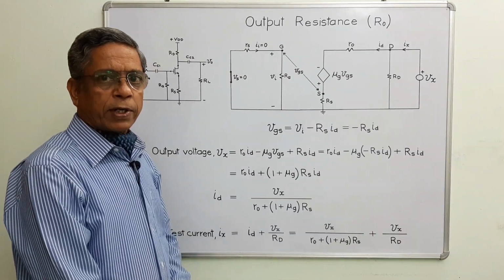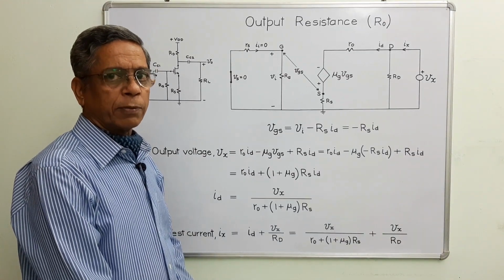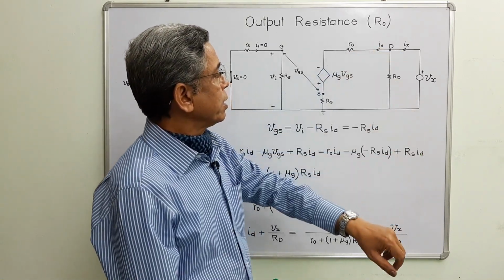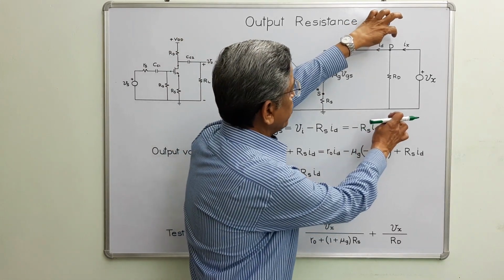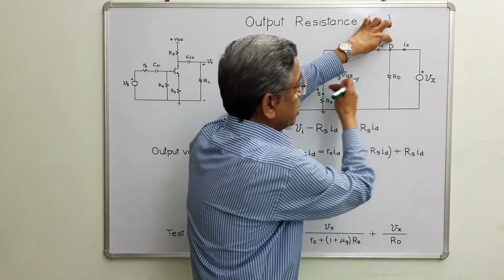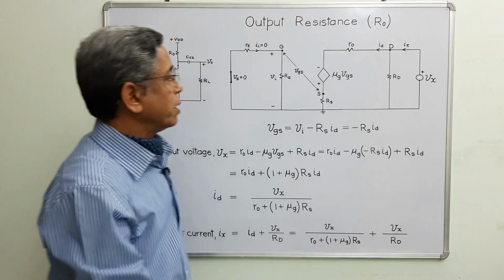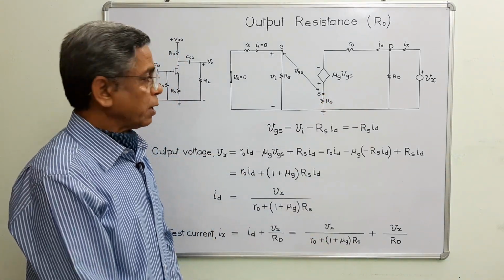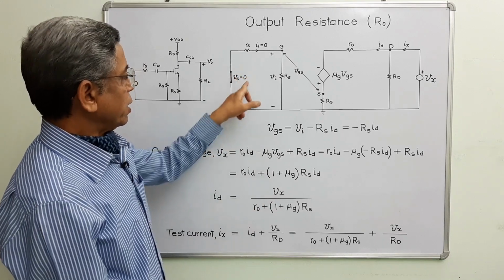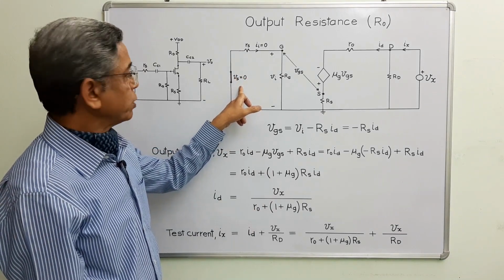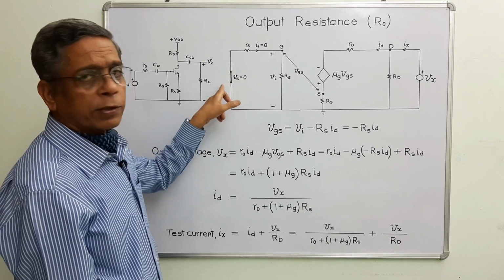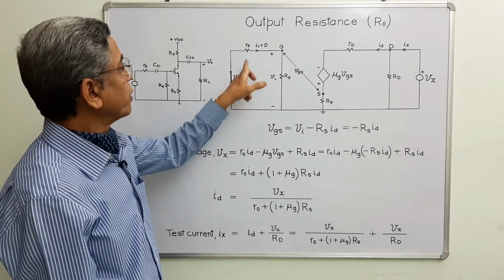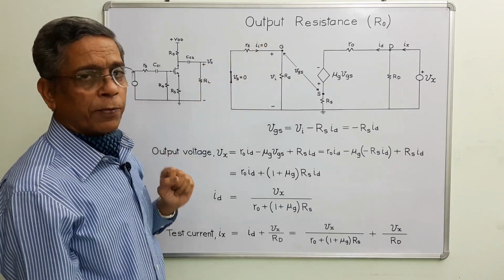So here we derive the expression for output resistance of the amplifier. Output resistance R0 is defined looking between these two points toward the amplifier, and since we are dealing with dependent sources, we put the input voltage source to short circuit, so Vs remains 0, and because Vs is 0, the input current becomes 0.